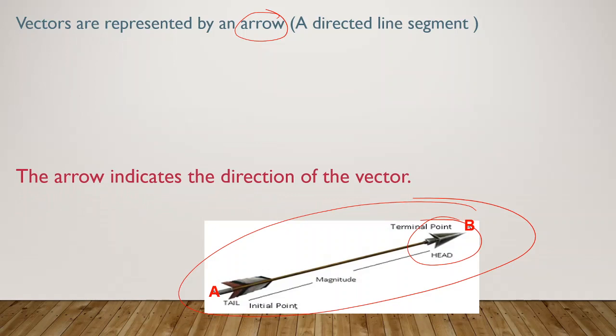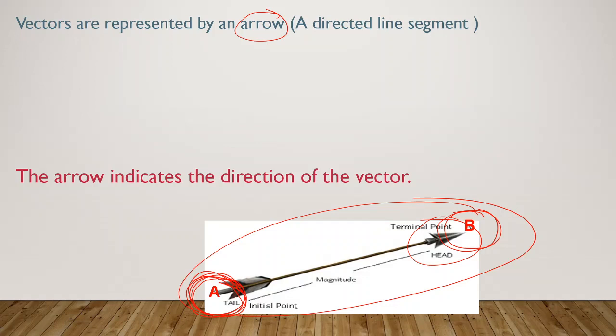The arrow represents or indicates the direction of that vector. It goes in which direction, that will be indicated by its arrow. So here, please have a clear look. Just see here, it has 2 points, correct? It has 2 points, A and B, point A and point B. So all the vectors will be with 2 points, in which the point